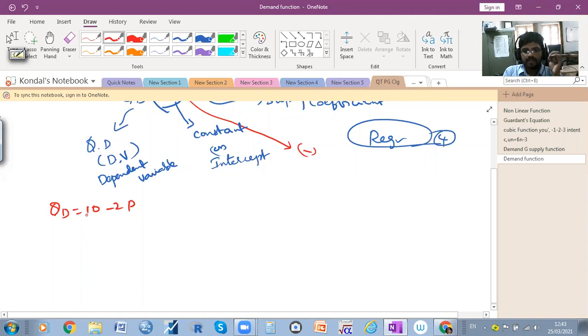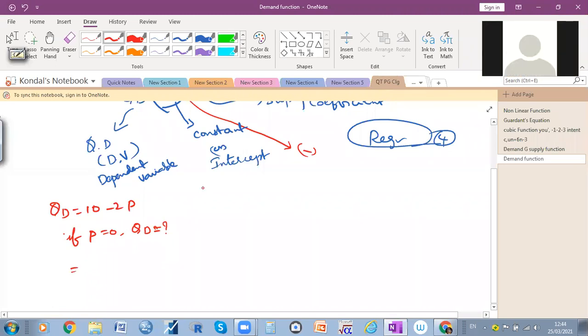If price is equal to 0, what is the quantity demand? The price of the commodity is 0, how much is the quantity demand? 10, sir. 10 only.